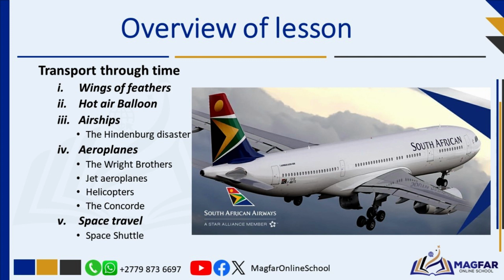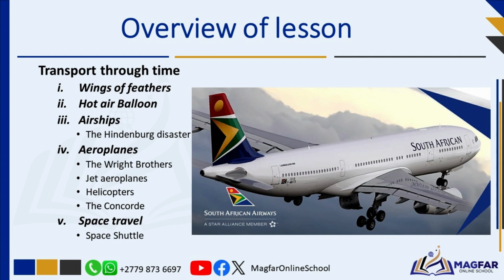Before we go into the lesson, let's look at the things we will cover in this lesson. We will look at the first attempts by humans to fly. After this, we will look at the invention of the hot air balloon. Following the invention of the hot air balloons, humans began to make airships. These are large aircrafts without wings. We will also look at a famous airship in history known as the Hindenburg and the terrible accident it is